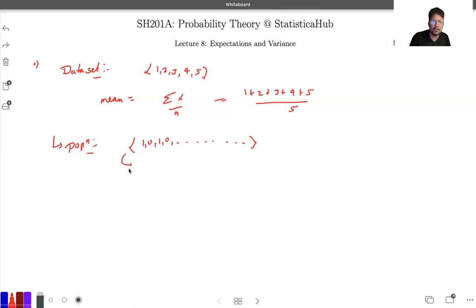If I apply the same rule, then the mean of this particular population will be 1 plus 0 plus 1 plus 0 plus so on, 1 plus 0 plus so on, never ending, over what number do we have to divide? Let's say some n, which is going to infinity. So in this particular context, we are unable to find the mean of the random variable.